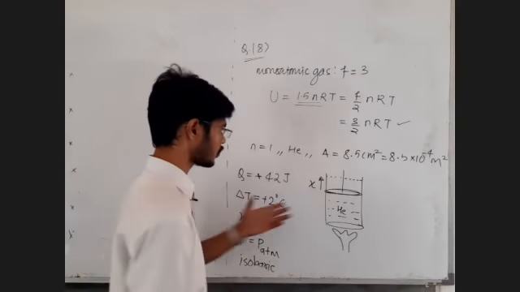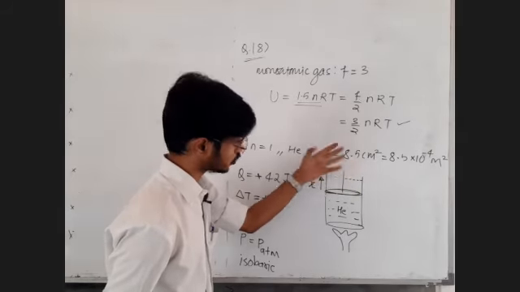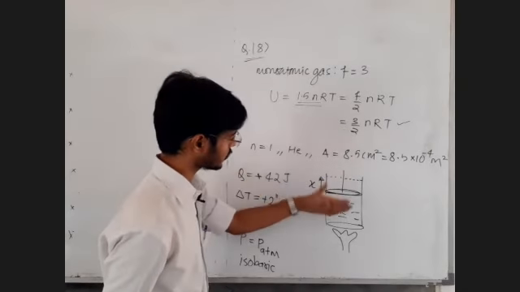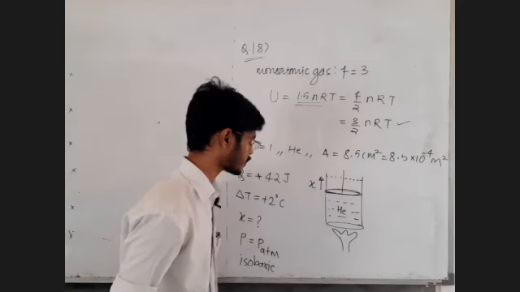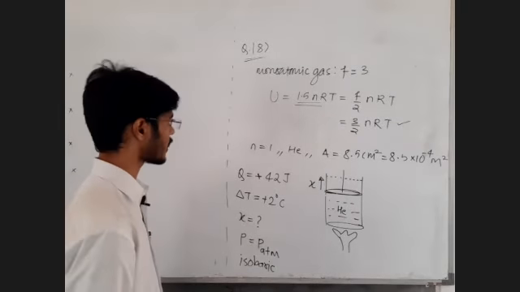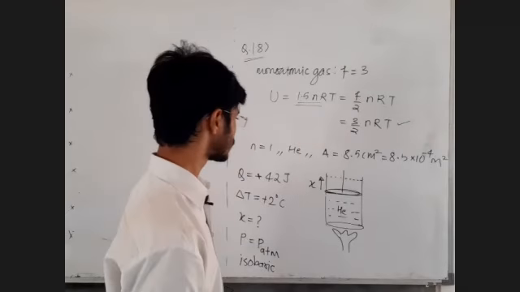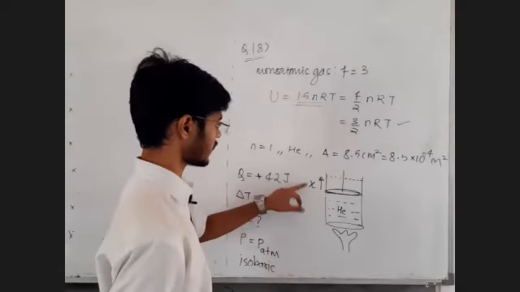During the time the process is taking place, there is no change in atmospheric pressure, and the pressure of the gas is equal to atmospheric pressure. So the pressure of the gas is remaining constant. That means this is an isobaric process. So this is the data. Fine. So what to do to find out this x?